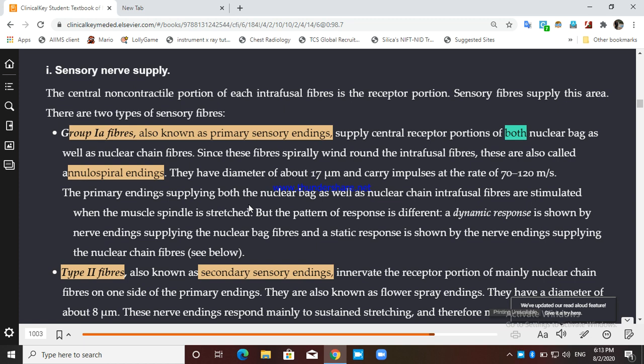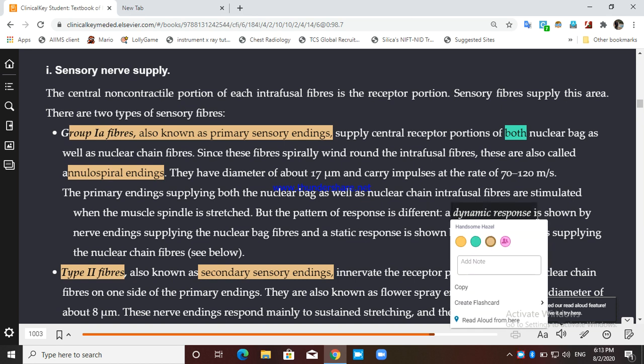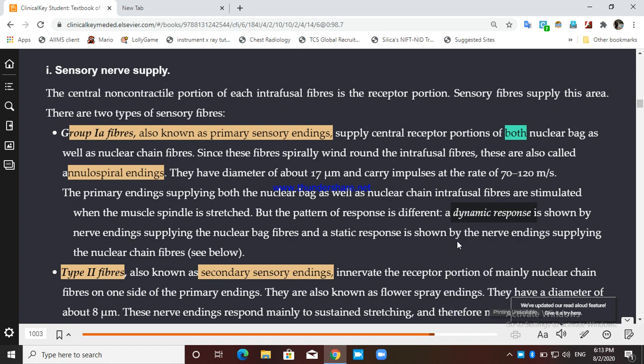A dynamic response is shown by nerve endings supplying the nuclear bag fiber. Dynamic response means when something is moving, changing in length, either decreasing or increasing. And when something is not moving, it is static, known as static response.